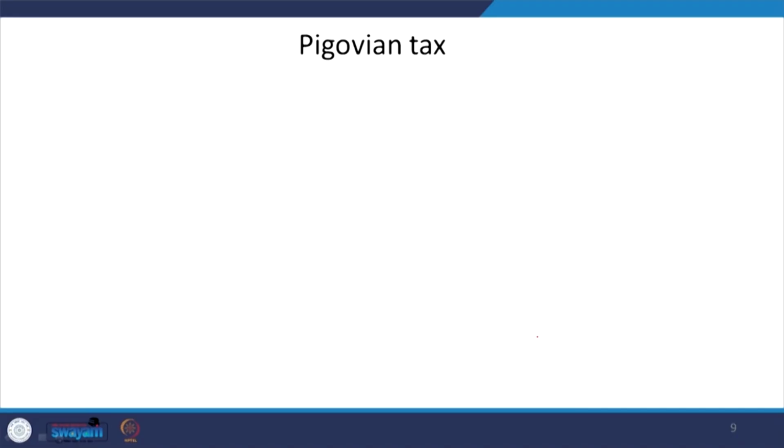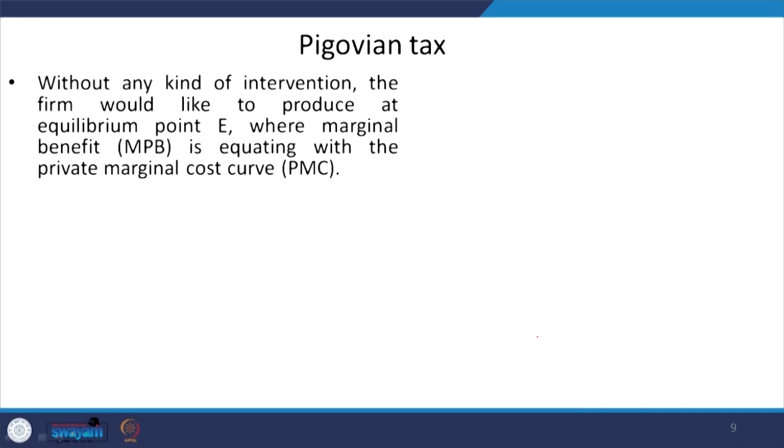From our previous discussion we know what the Pigouvian tax is, and in this case we will highlight how the Pigouvian tax is a special case of the pollution fee or pollution tax. We can prove this by taking a graphical representation, where on the x axis we measure the output and on the y axis we measure the price.